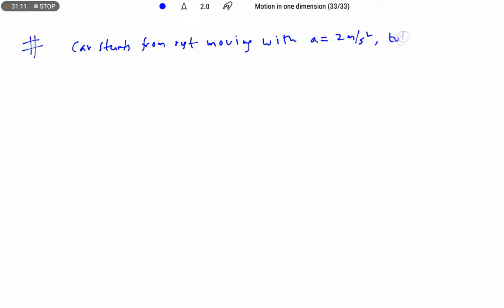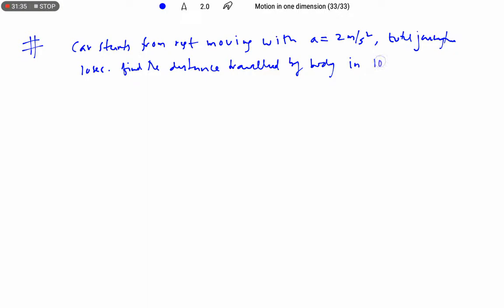The total journey time is 10 seconds. They're asking to find the distance traveled by the body in 10 seconds and in the 10th second.